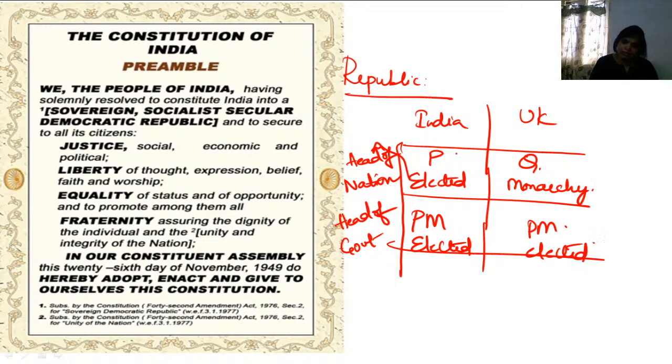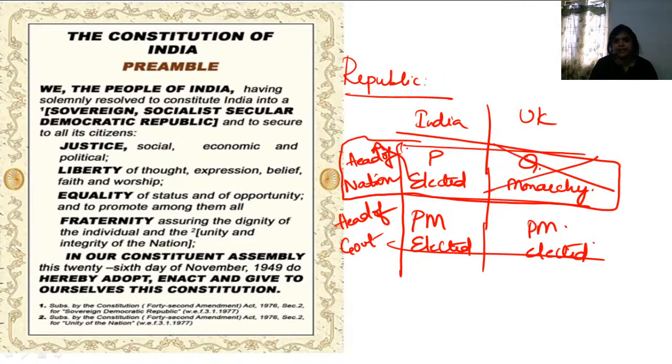Why do we call India a republic? Because the head of the nation is an elected head and not a monarchical head. That's why we call it a republic nation. India is a republic because our head of the country is elected, not by family legacy. It is not a monarchy. So these are the major keywords, and you also have the other words, unity and integrity. I'll ensure I rub this in.